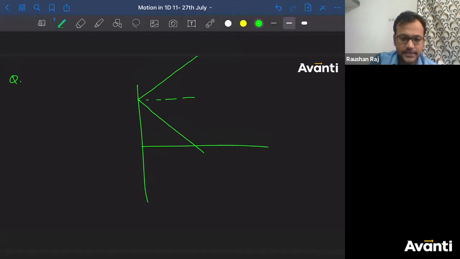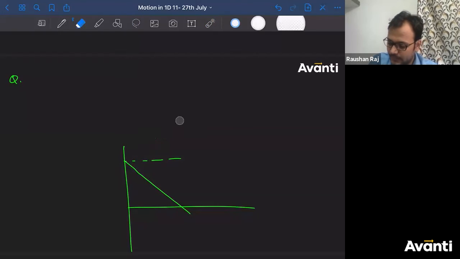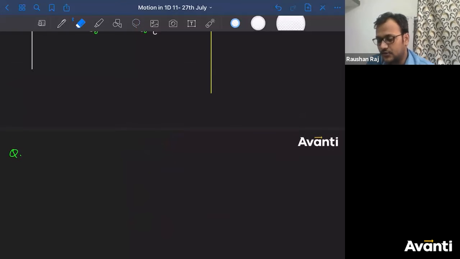Simple. So for those who have this doubt, if the displacement time graph is a straight line in this way, the distance time graph will look like this. Take the mirror image about this axis and you'll get that. No problem. But I didn't want to confuse you. I didn't want that to happen in your notebook.